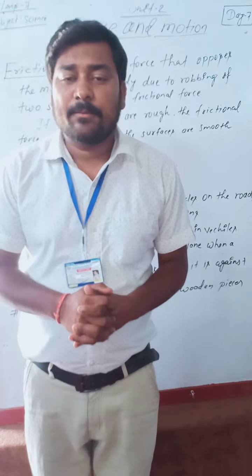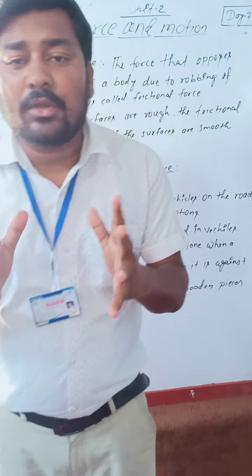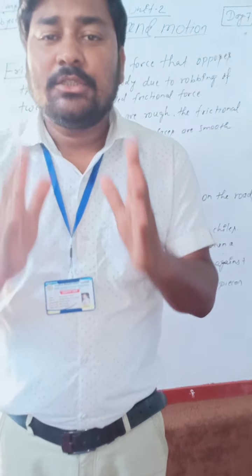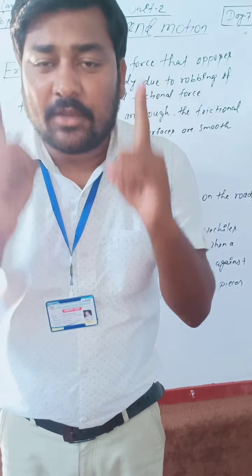Frictional force is the force between two surfaces of bodies. It is created when two surfaces of bodies rub together. At that time, frictional force is produced.